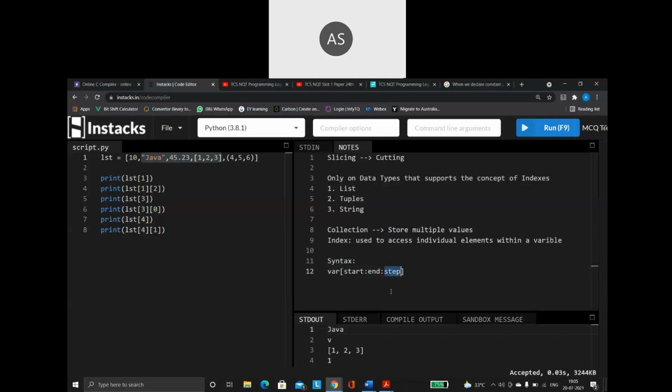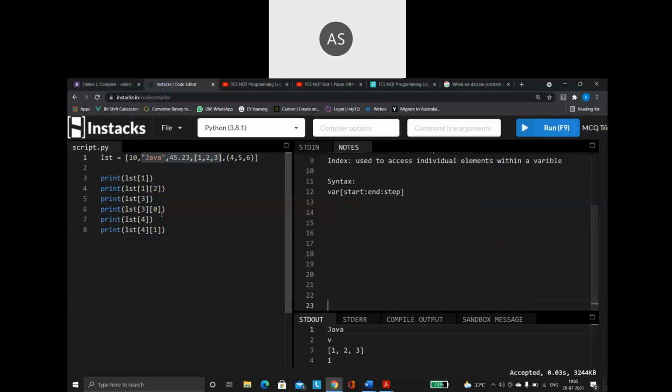So then I have my step. So what is the purpose of the step value? Step value only will tell me where I should go next. From the starting, where is the next position? Where I have to move next is always determined with the help of my step value. Okay, so using this syntax, let us see a small example.